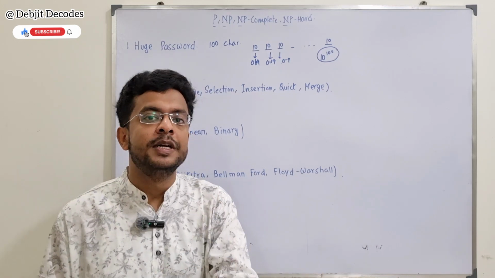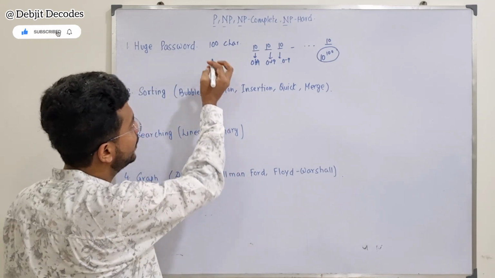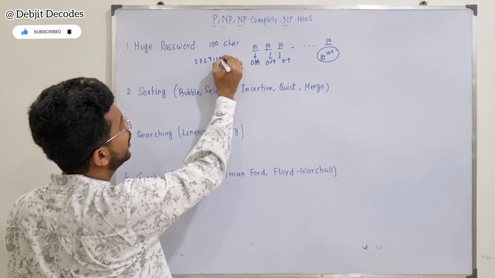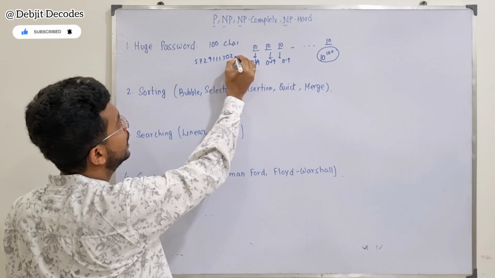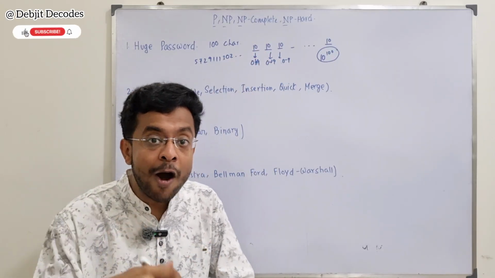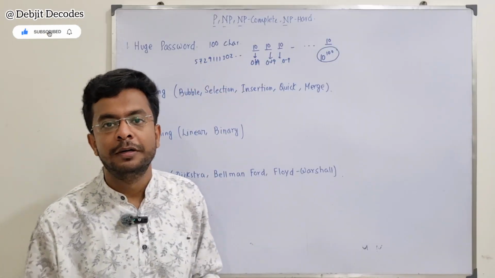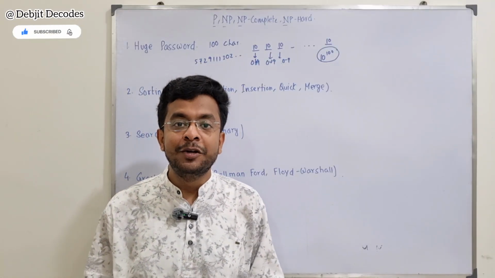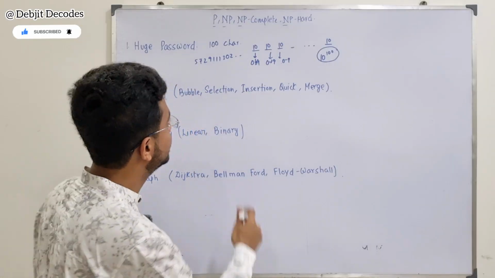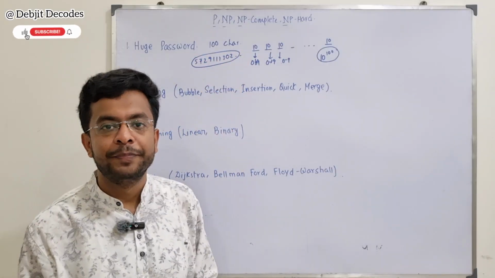But suppose someone has given you the correct password, saying, bhai, this is the password, say 572911130 and so on, a 100-digit password. Now, how much time will it take to verify whether this password is correct or wrong? It will just take a few seconds.